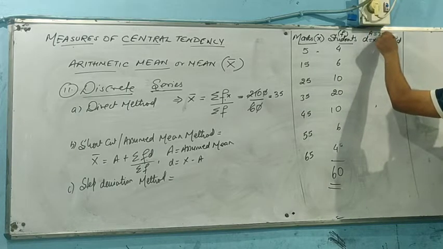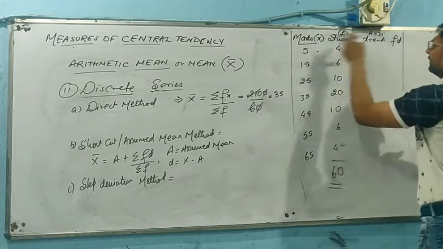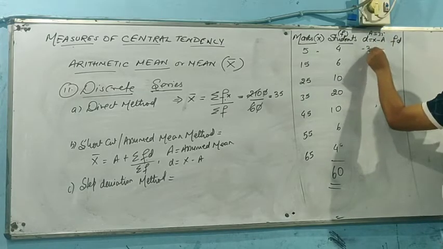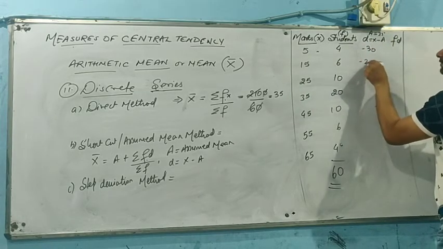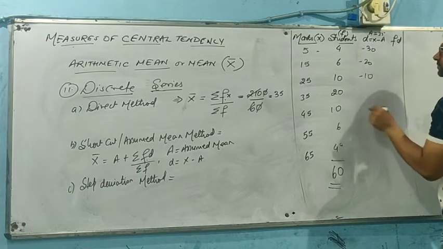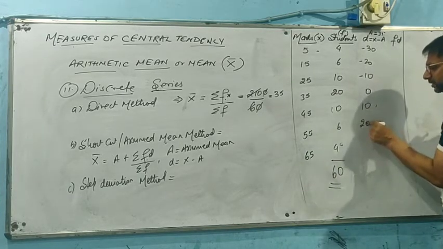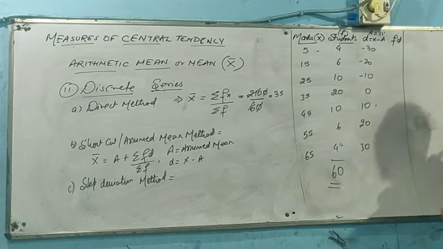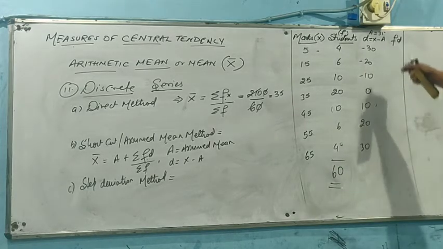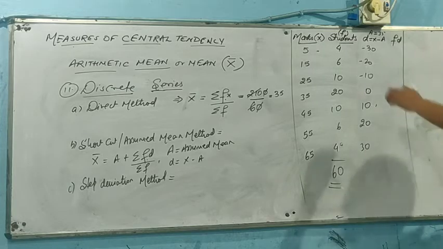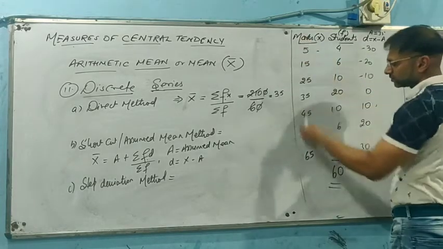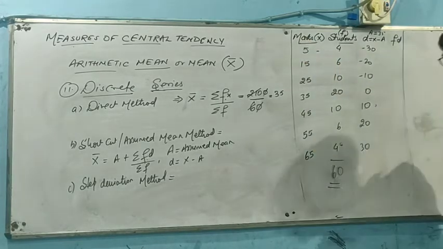So 5 minus 35 will be minus 30. With the difference of 10, we get minus 30, minus 20, minus 10, 0, 10, 20 and 30. This is how we take out the deviation x minus a. You can assume any value, you can assume 5 or 65 also, as per your choice.